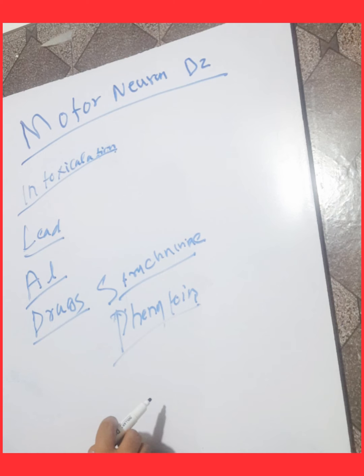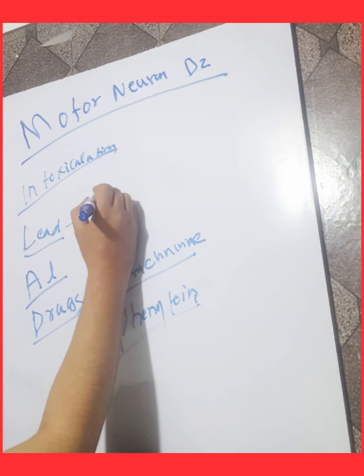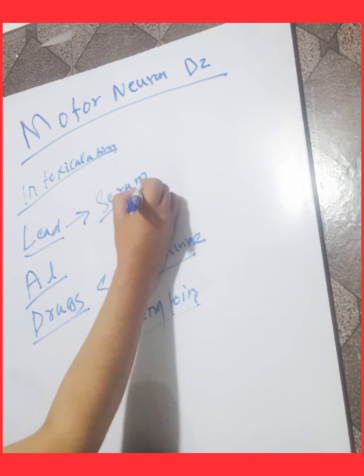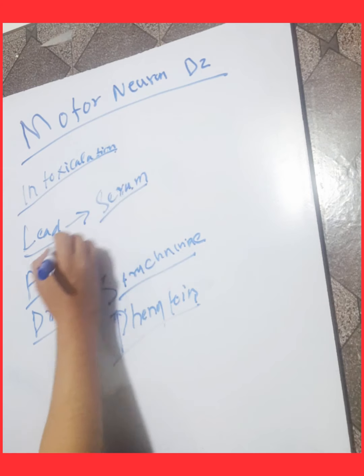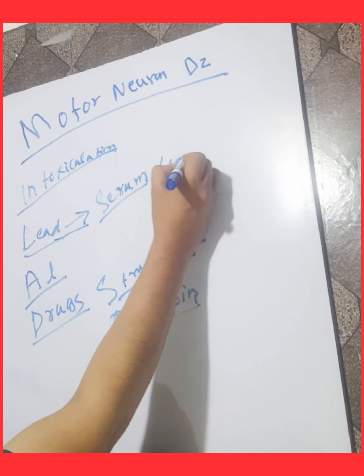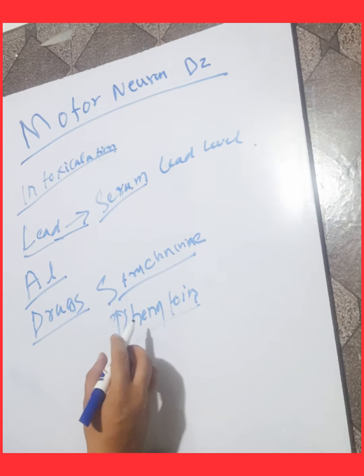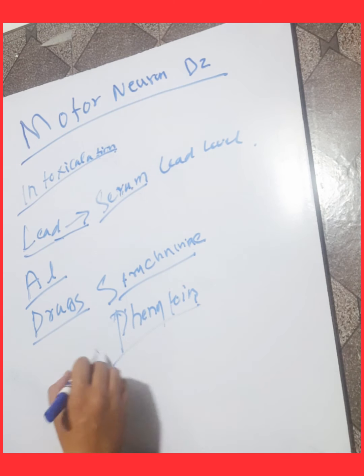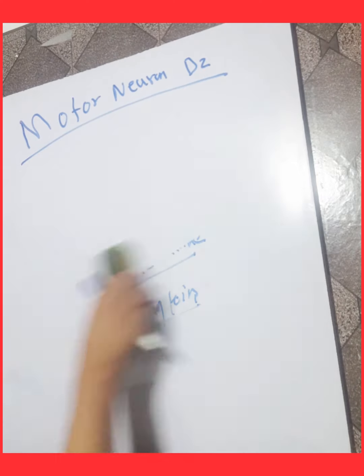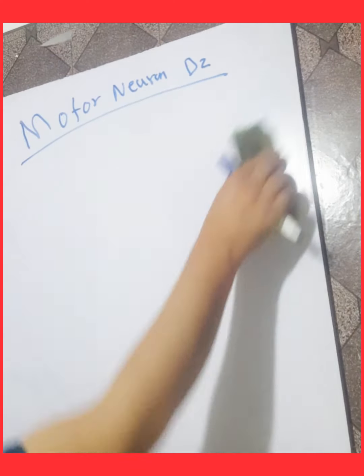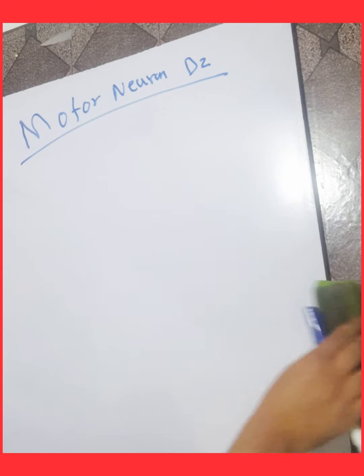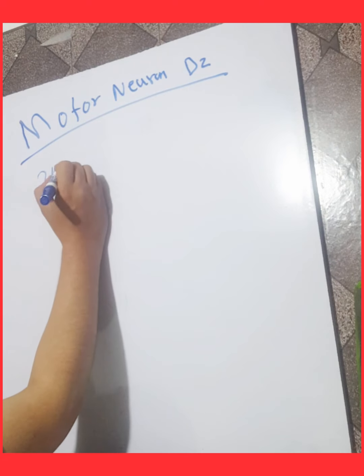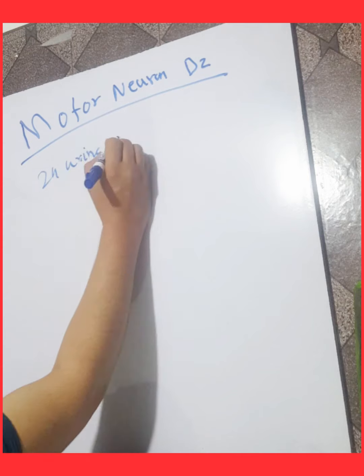What is the lab investigation in these cases? We give a 24-hour urine test for heavy metals and a serum lead level to determine the cause, if it is due to lead. For the 24-hour urine, we catheterize the patient, collect the urine for 24 hours, and analyze it for heavy metals.